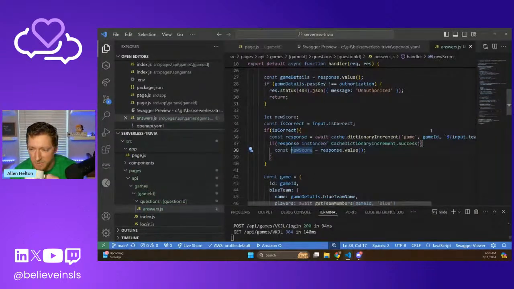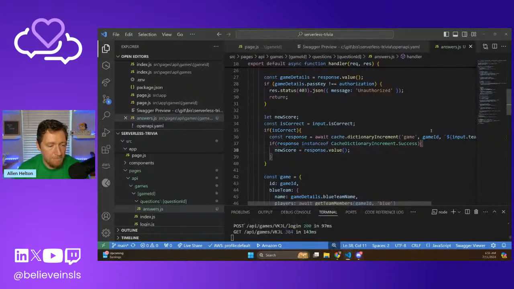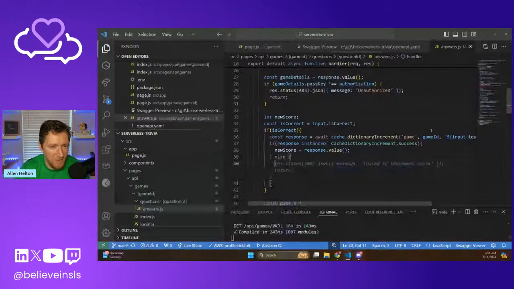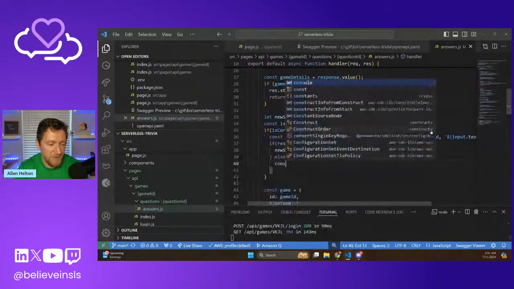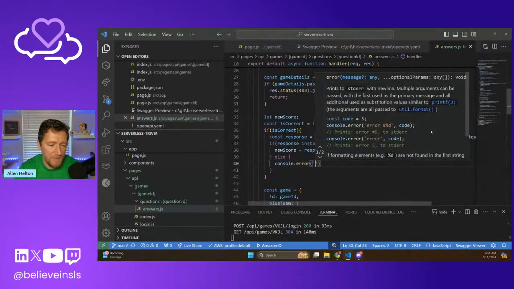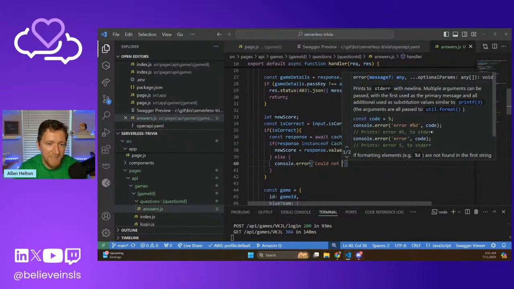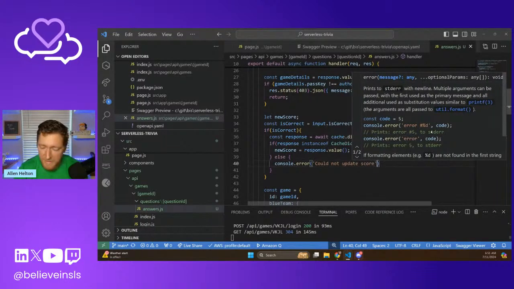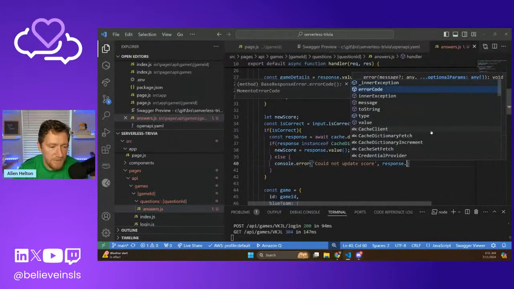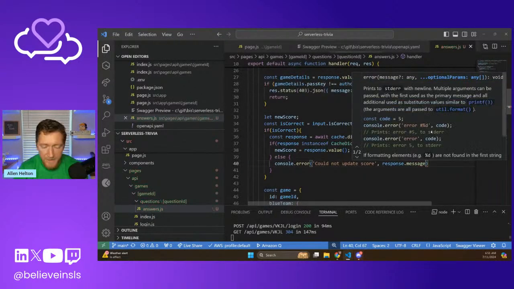Yeah, this will work. Okay. If it's not a success, something's going wrong. So I don't know what the problem will be, so let's at least log it so we can troubleshoot it in the future. Could not update score. And then we'll do response dot save message. Do that.